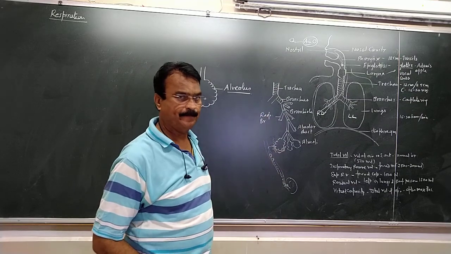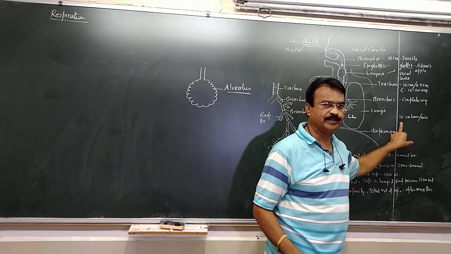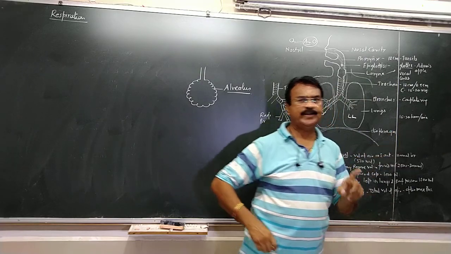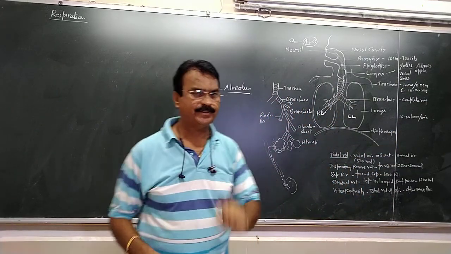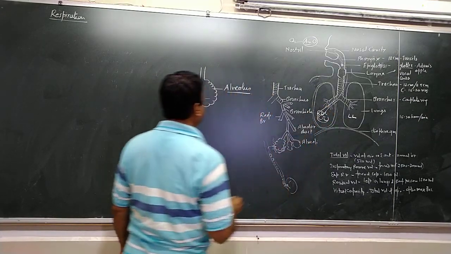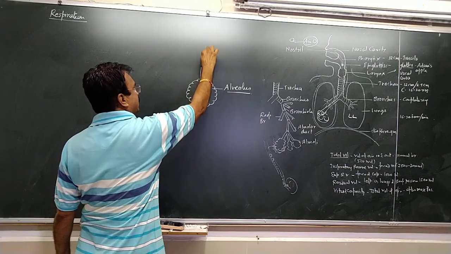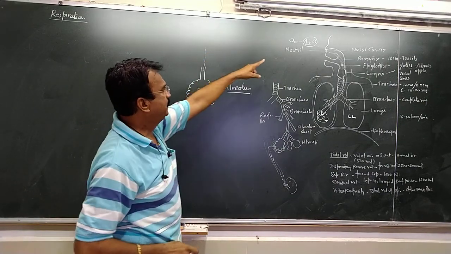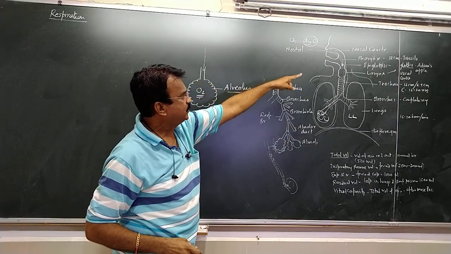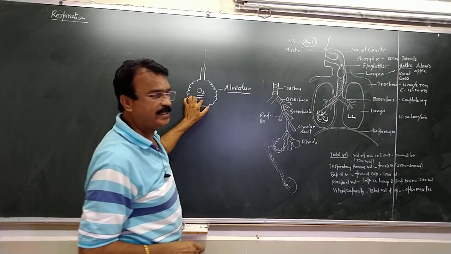This is breathing. In 1 minute, we breathe 16 to 20 times. So the air has come here, that is, oxygen is available in the lungs. The oxygen has come from the nose to the pharynx, to the larynx, to the trachea, to the bronchus, and then to the lungs, the alveolus.